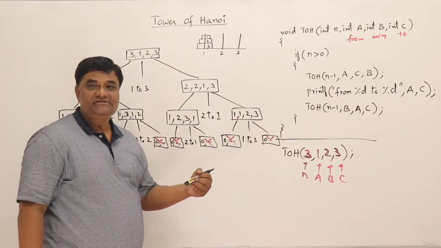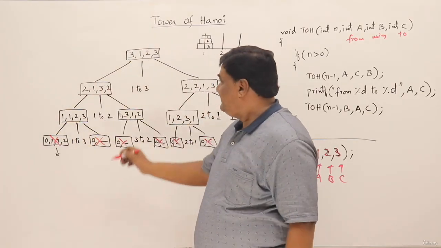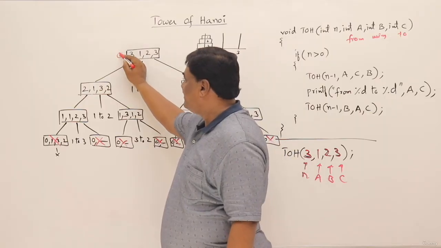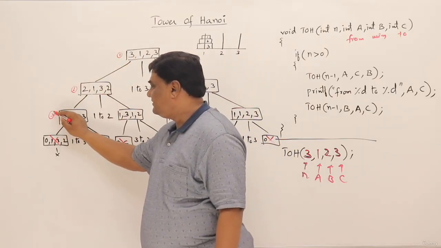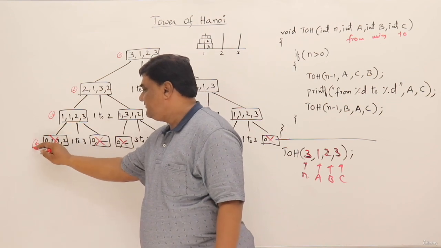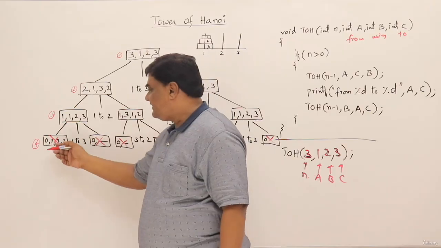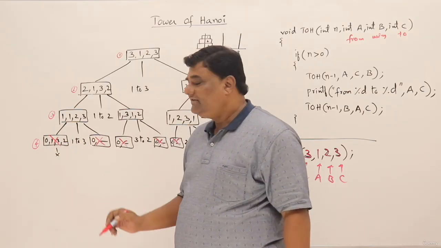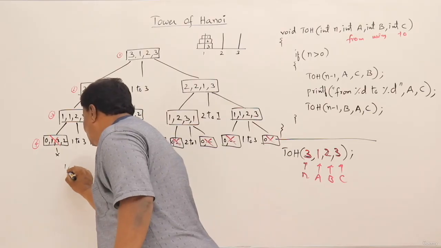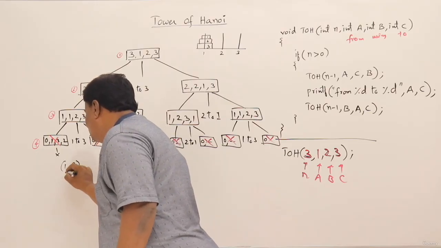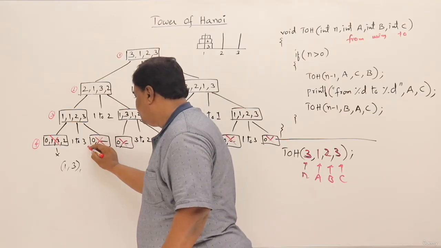Now let us see how these calls are made and take those results. First this is the call, first call, then second call, then third call, then fourth call, which will not execute, so I have struck off that. Now the next step is 1 to 3. So the first step is 1, 3. Then this is the fifth call.